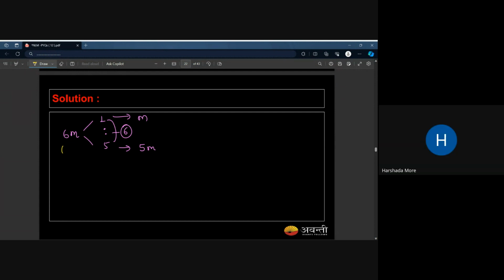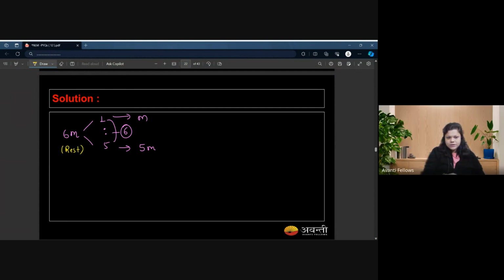Ma'am, will you explain the question? The question is we have a block of some mass m and it suddenly explodes. So when you get the word sudden, or without any external agency, then always go with this concept that external force is going to be zero and the momentum is going to be conserved, right?